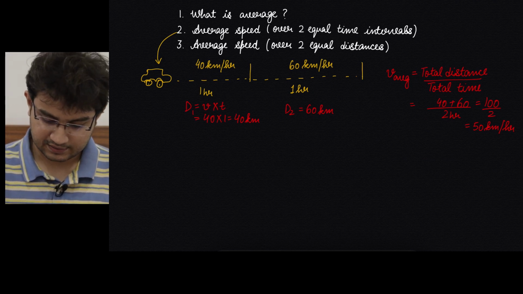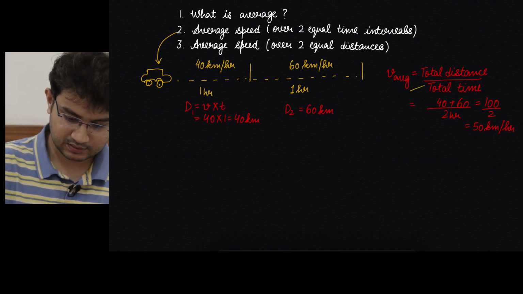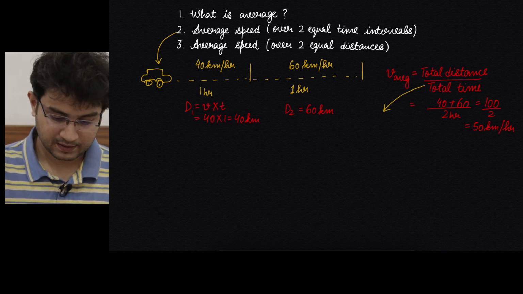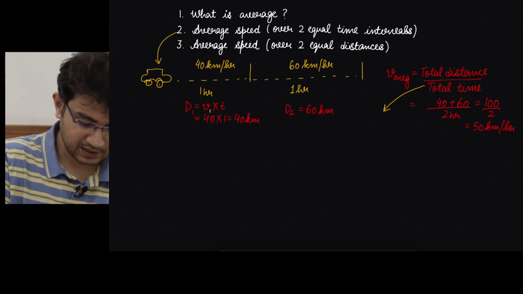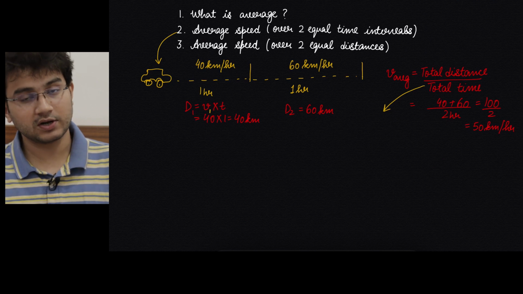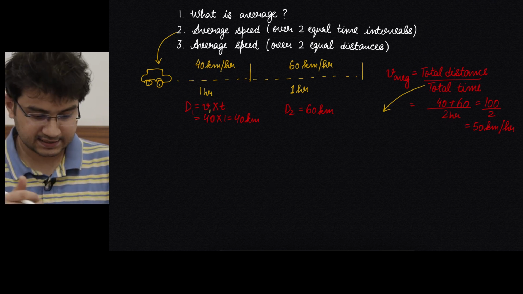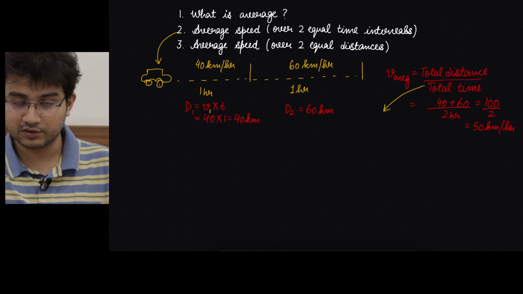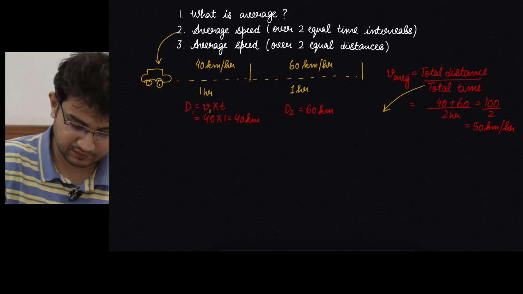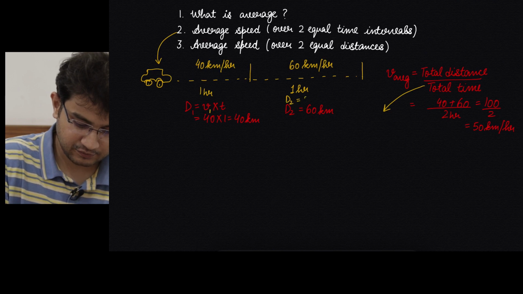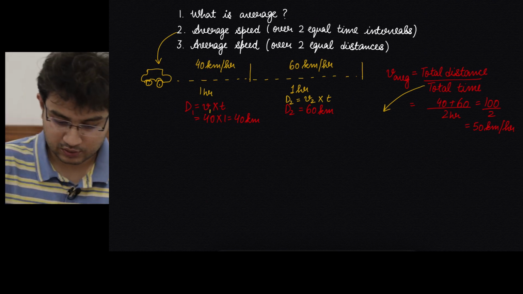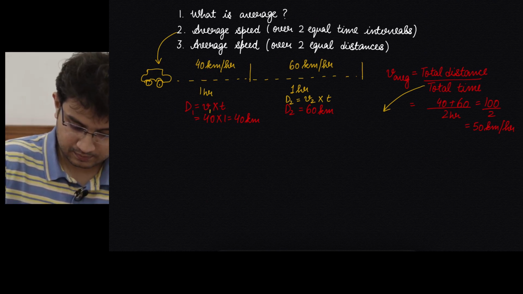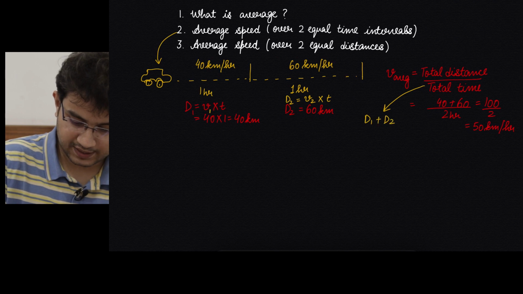To understand this, we can actually write this basic formula in a simpler form. When I found out D1, I in a way did V1 multiplied by small t. Now let's say the small t is 1 hour. It is the same because that is the case we are doing over two equal time intervals. So it takes small t for the first interval, small t for the next interval. When we found out D2, we said it is V2 multiplied by t. So our total distance was D1 plus D2, so it became D1 plus D2 divided by T1 plus T2.